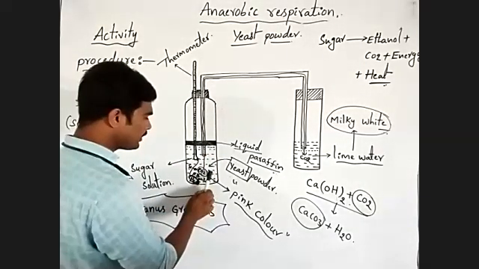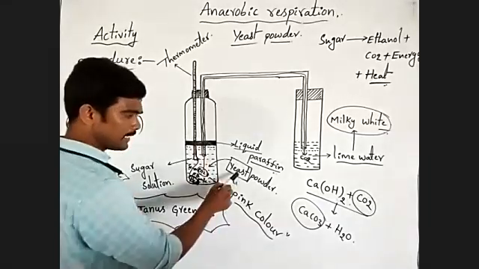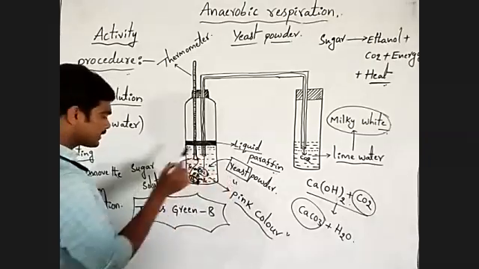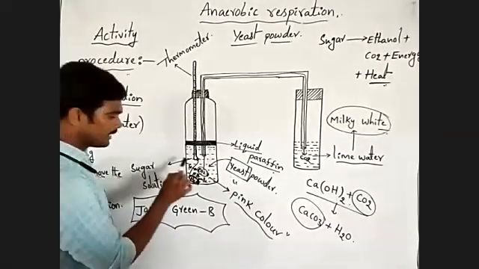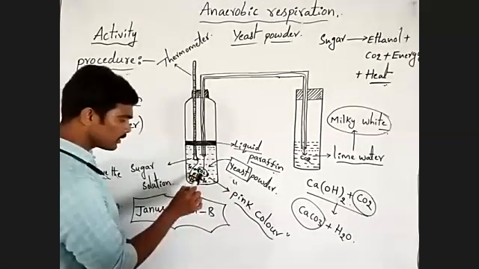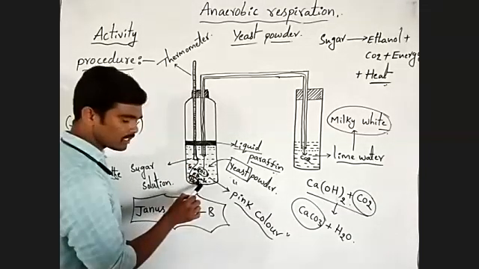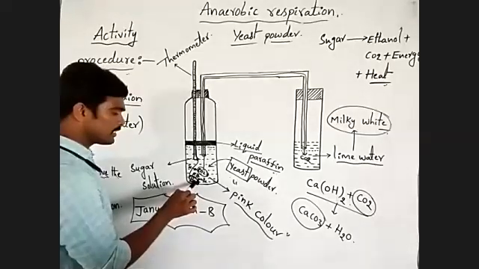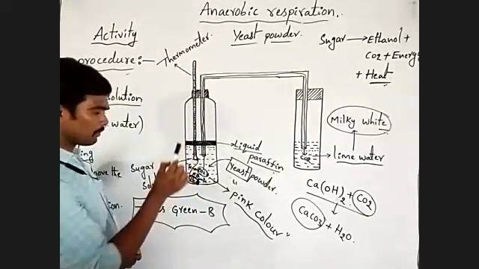Here the fermentation process takes place. Yeast performs the fermentation, means it converts the sugar into carbon dioxide, ethanol and energy in the form of heat. This released energy is measured by the thermometer.